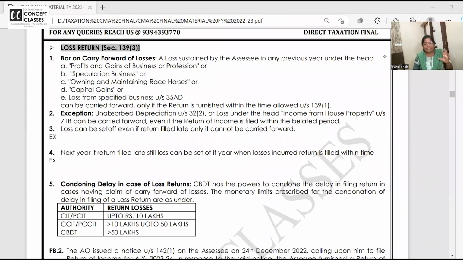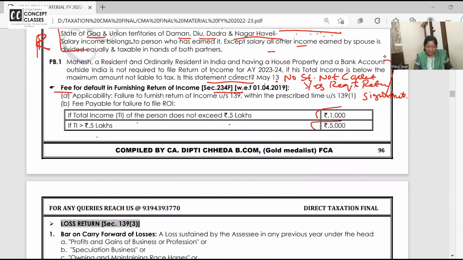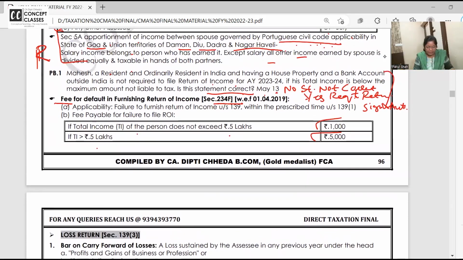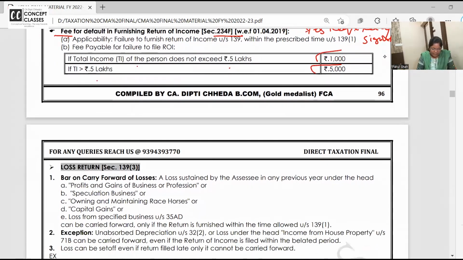So we have completed 2 things. Who are the people who are required to file their return on their own, mandatorily, and what are the due dates? And if you don't file the return on time, then up to 5 lakhs total income, the penalty is 1,000; beyond 5 lakh, it is 5,000.